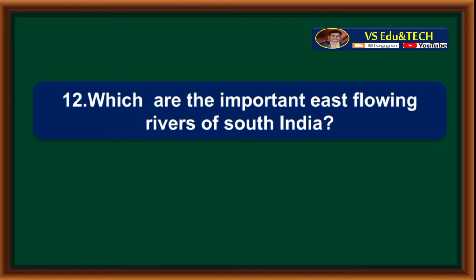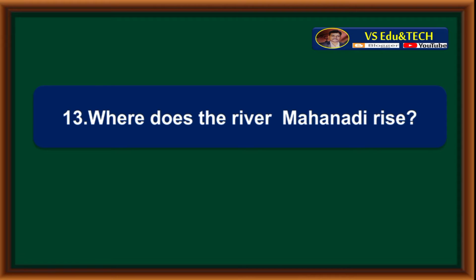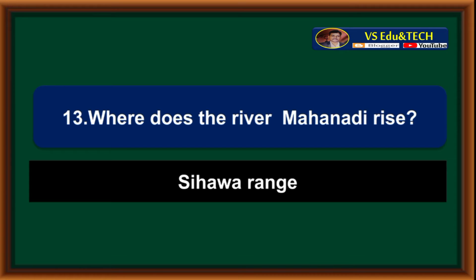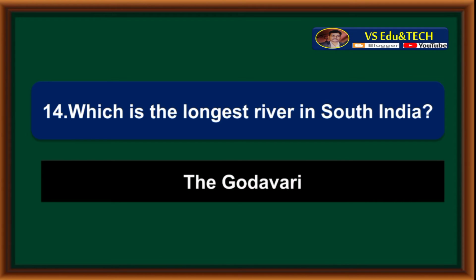Which are the important east flowing rivers of South India? Mahanadi, Godavari, Krishna, Kaveri are the important east flowing rivers of South India. Where does the river Mahanadi rise? The river Mahanadi rises in Sihawa range. Which is the longest river in South India? The Godavari.